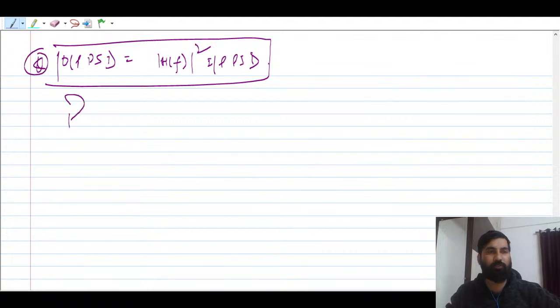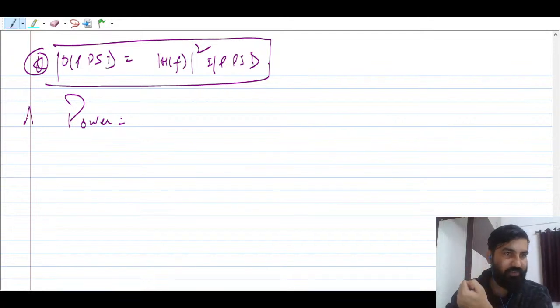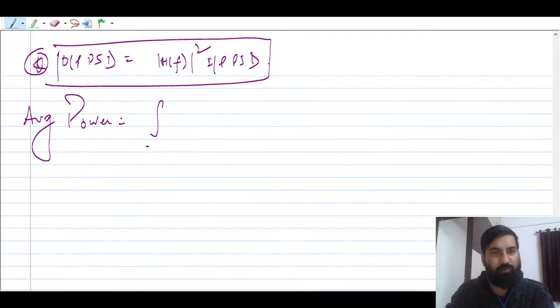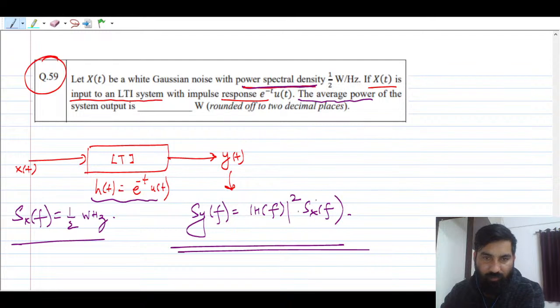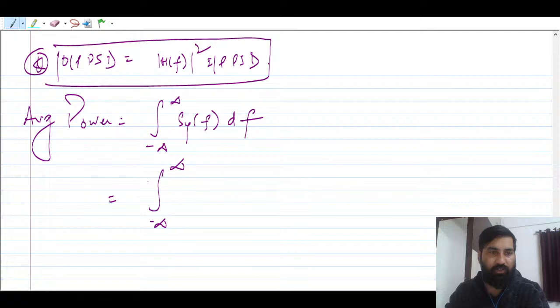But you have to notice here that you have to find power. So power is nothing but you have to integrate the power spectral density. This is nothing but average power. So integration from minus infinity to infinity of the output power spectral density df. Now you can plug in all these values. So it is minus infinity to infinity, this value is given, this is nothing but half, so we can put half here, and this is |H(f)|² df.